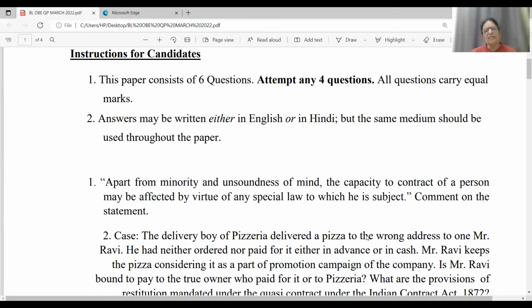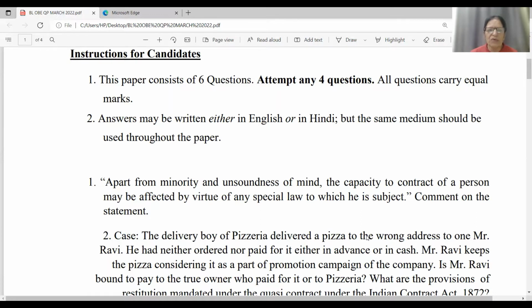So you all know, friends, capacity of the parties to contract has been defined under section 11 of ICA 1872. Minor person, then person of unsound mind, and person who has been declared as disqualified under the law to which he is subject. So all these points you have to discuss in this.